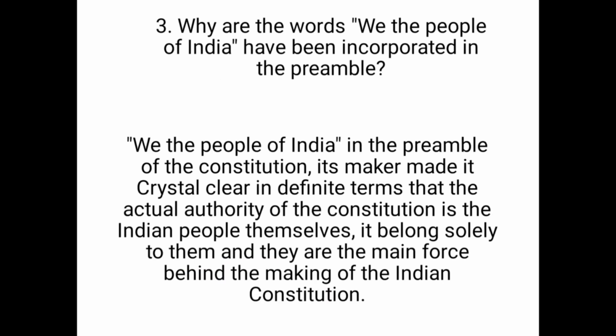Next question, why have the words "We the people of India" been incorporated in the preamble? We the people of India in the preamble of the Constitution. Its makers make it crystal clear in definite terms that the actual authority of the Constitution is the Indian people themselves. It belongs solely to them and they are the main force behind the making of the Indian Constitution.